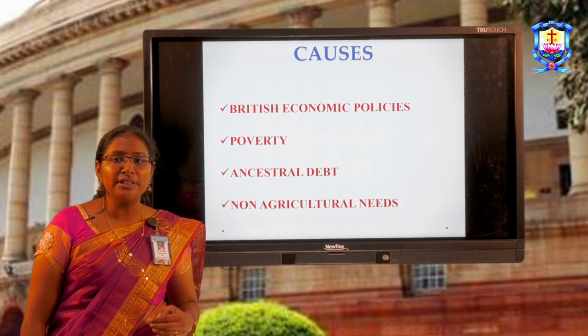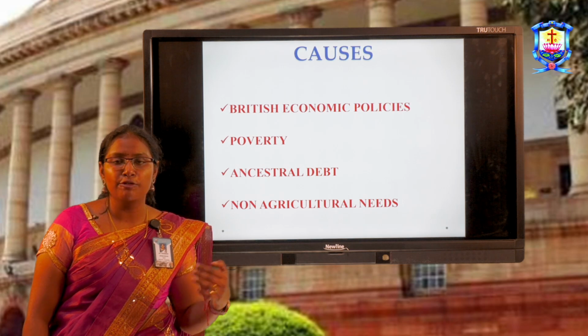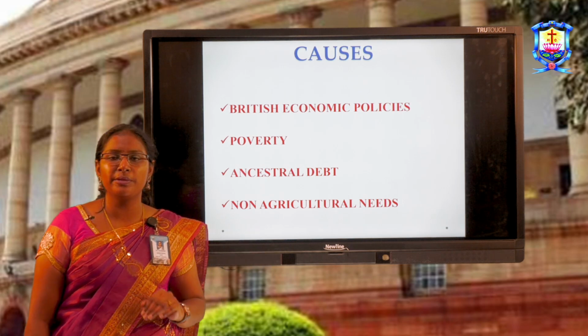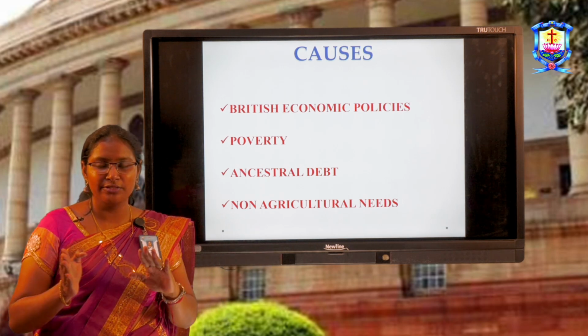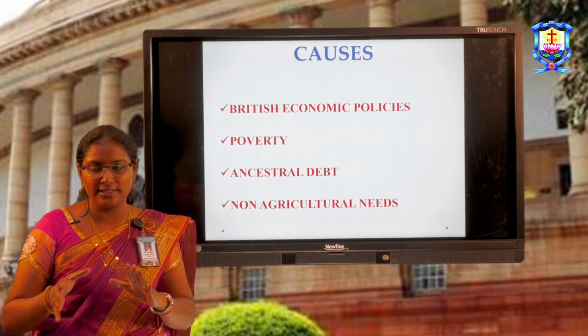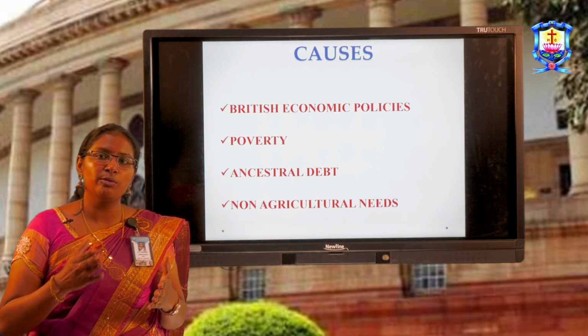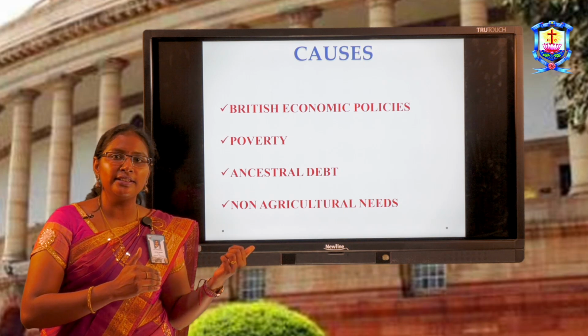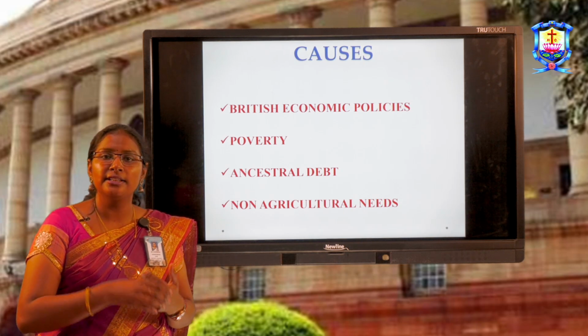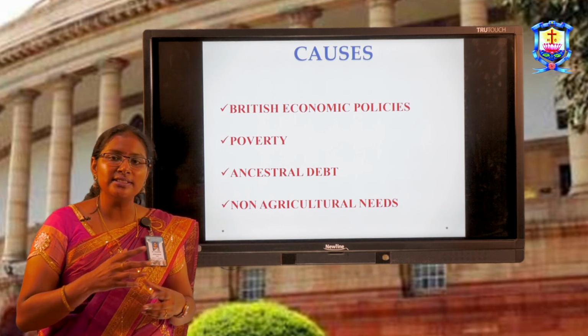The zamindars were to collect the taxes from the peasants and deposit them to the Britishers. Of course, there is a share which the zamindar will keep for himself. Now, this permanent settlement was a failed one. So, later they introduced the Ryotwari settlement.